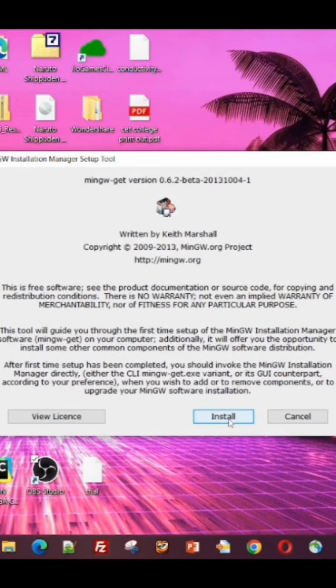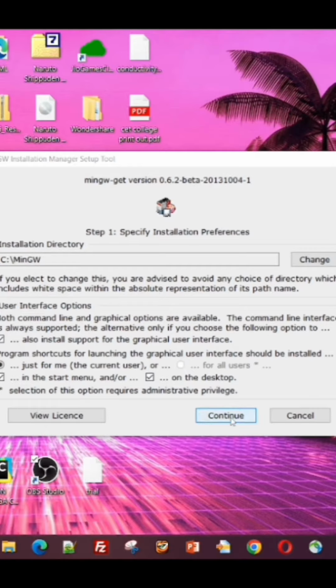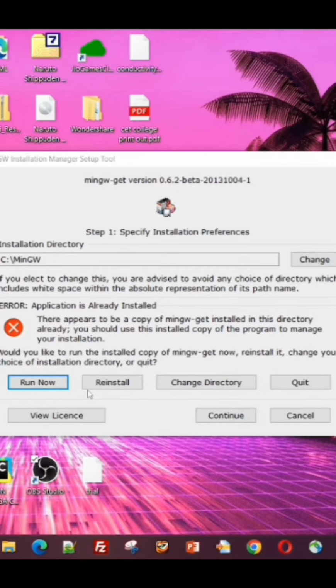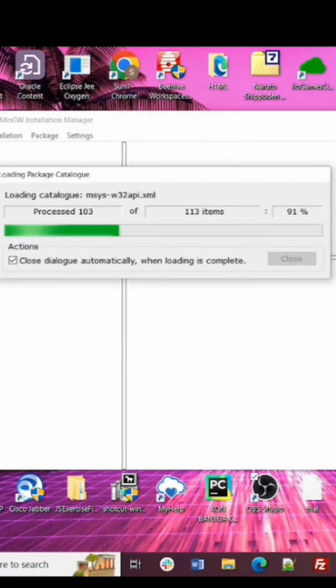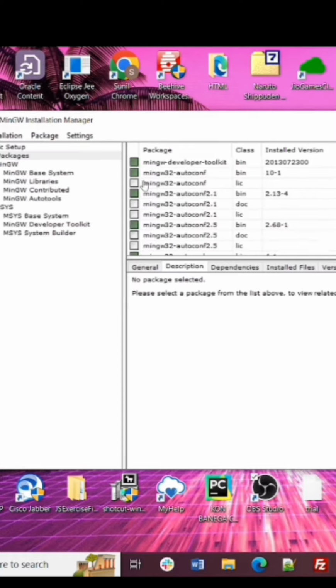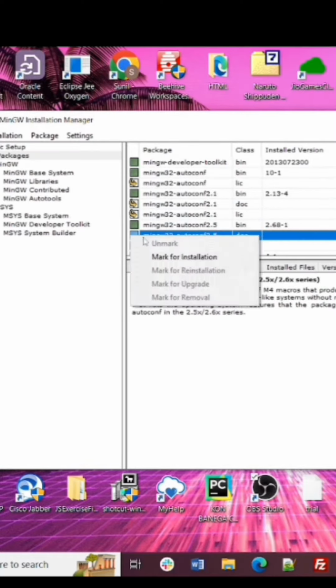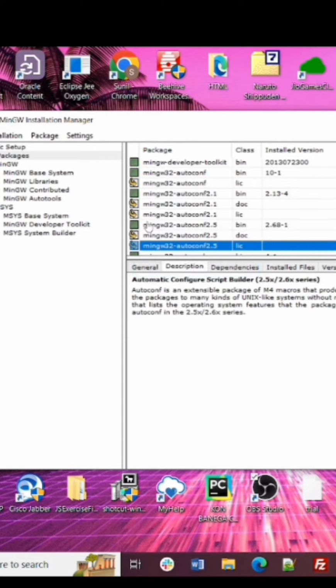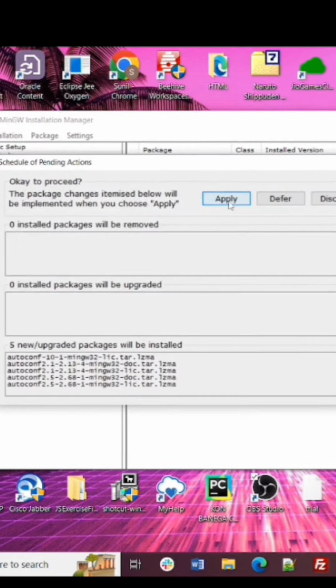Once the download is finished, open that, click on install, click on continue. I've already installed, so it's showing like this, but you run install. After it installs, click all mark for installation because you need all these packages. And once you're done, apply changes.